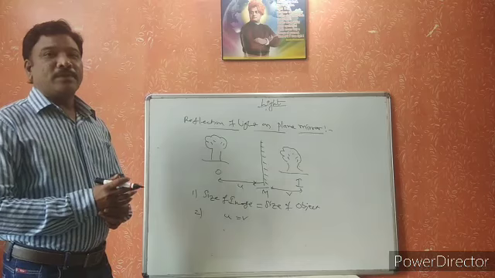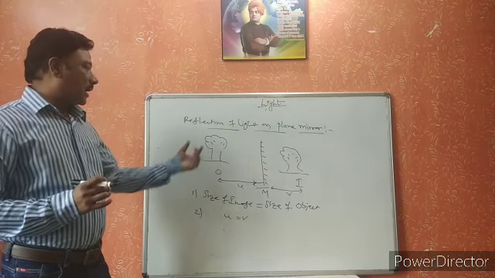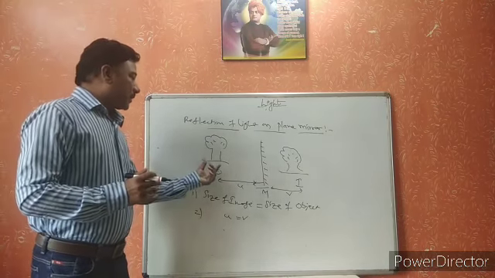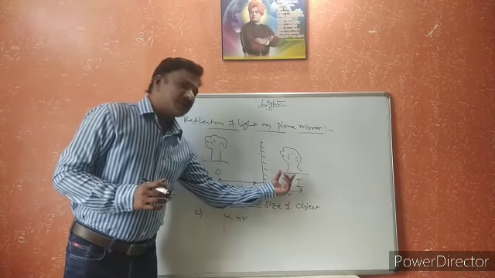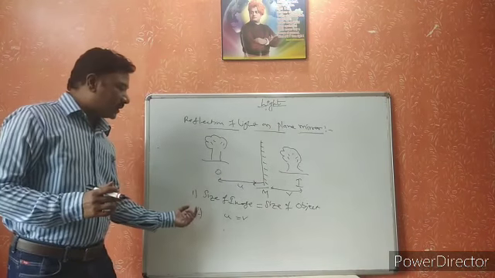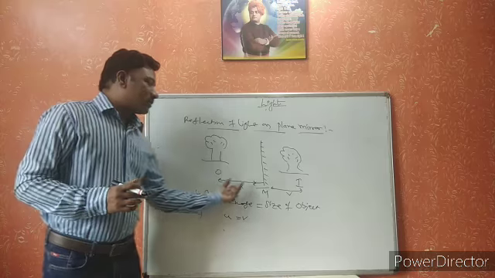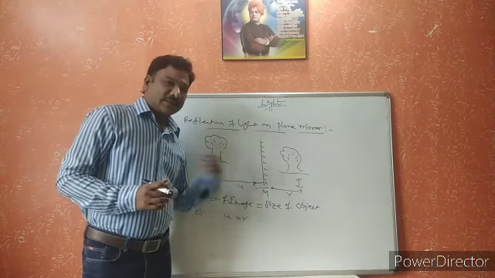Here the size of the object is equal to the size of the image, and the image distance is equal to the object distance.